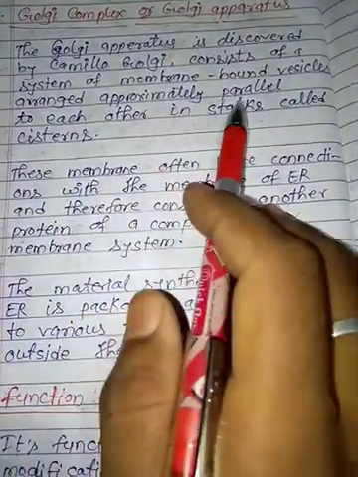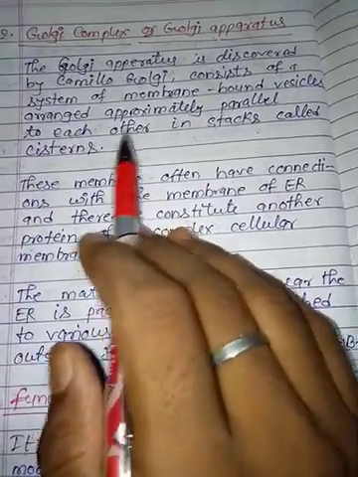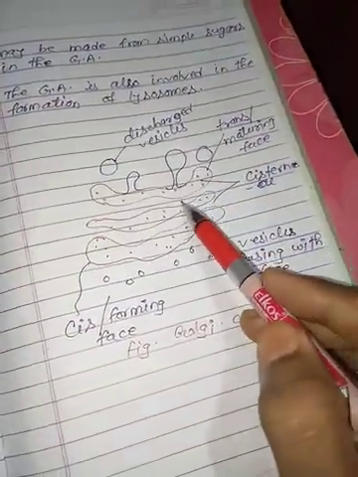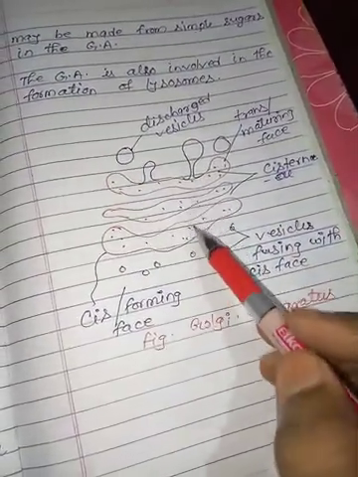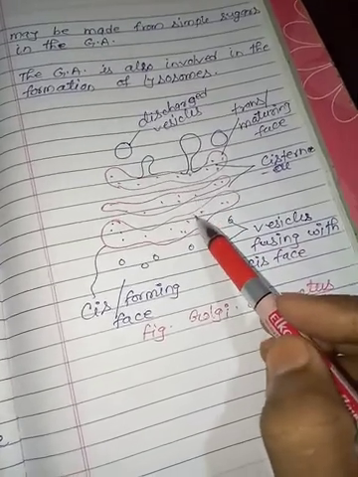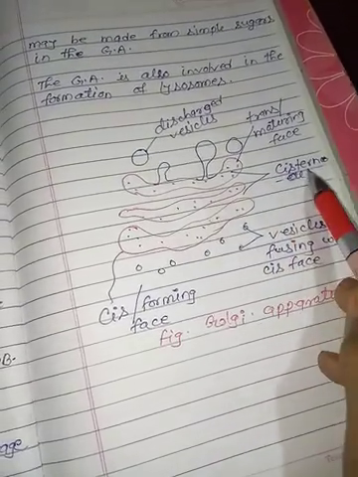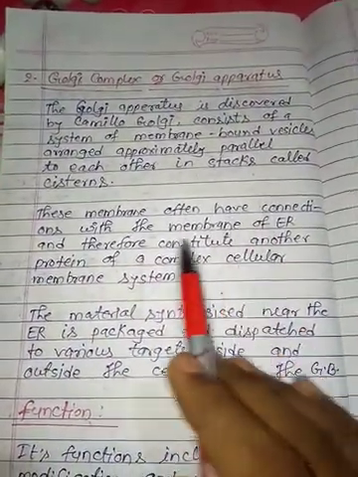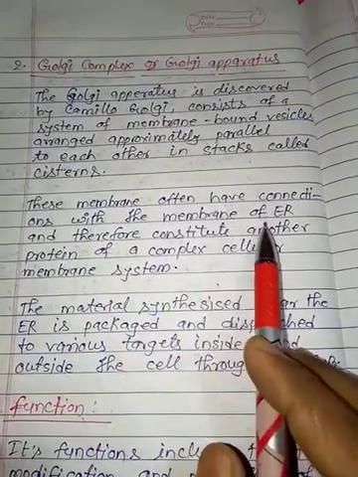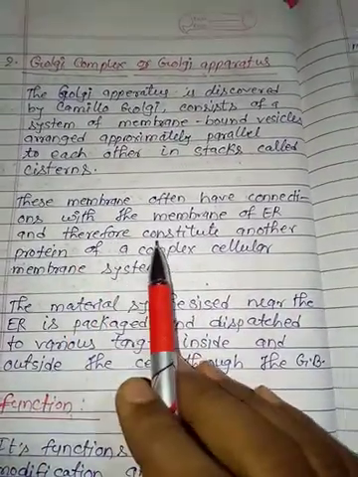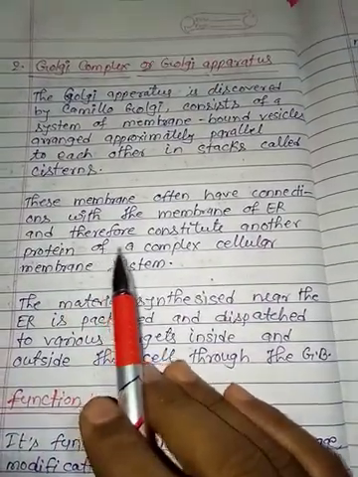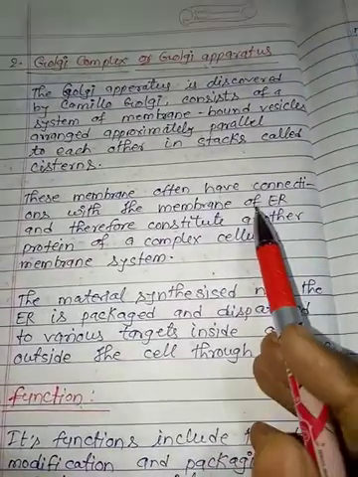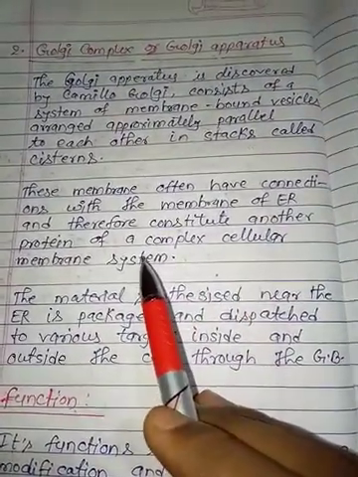These are vessel-like structures stacked on each other, and that is called a cisterna. Like this, they are stack-like structures, like coins stacked on one another, and that is called the cisterna. These membranes often have connections with the membrane of the endoplasmic reticulum and therefore constitute another part of a complex cellular membrane system. So this Golgi complex is attached to the endoplasmic reticulum.